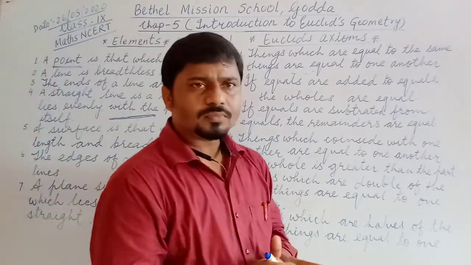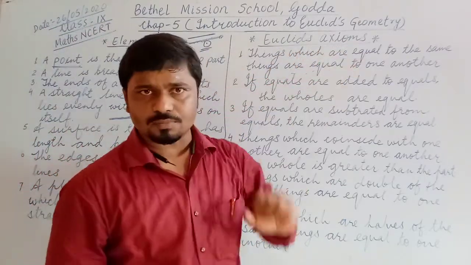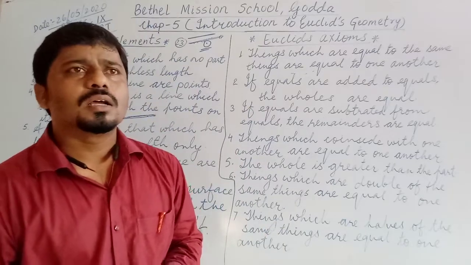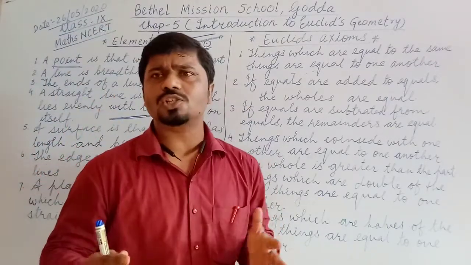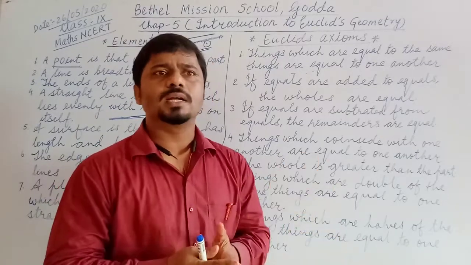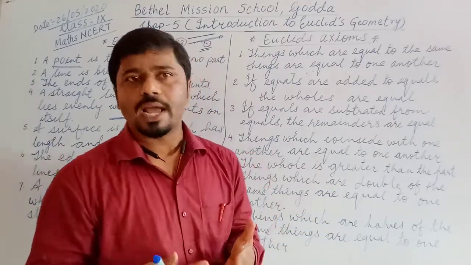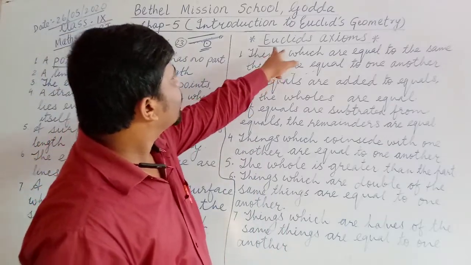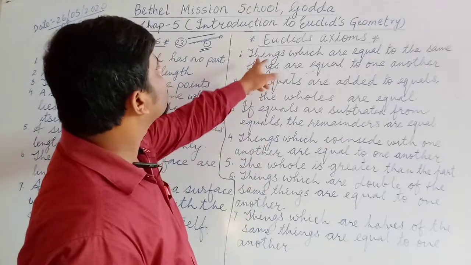Now we will discuss Euclid's axioms. First of all, we should know what axioms are. Axioms means the things which are already proved, taken as granted. Those things are called axioms. So for Euclid's axioms, I have written 7 axioms here.